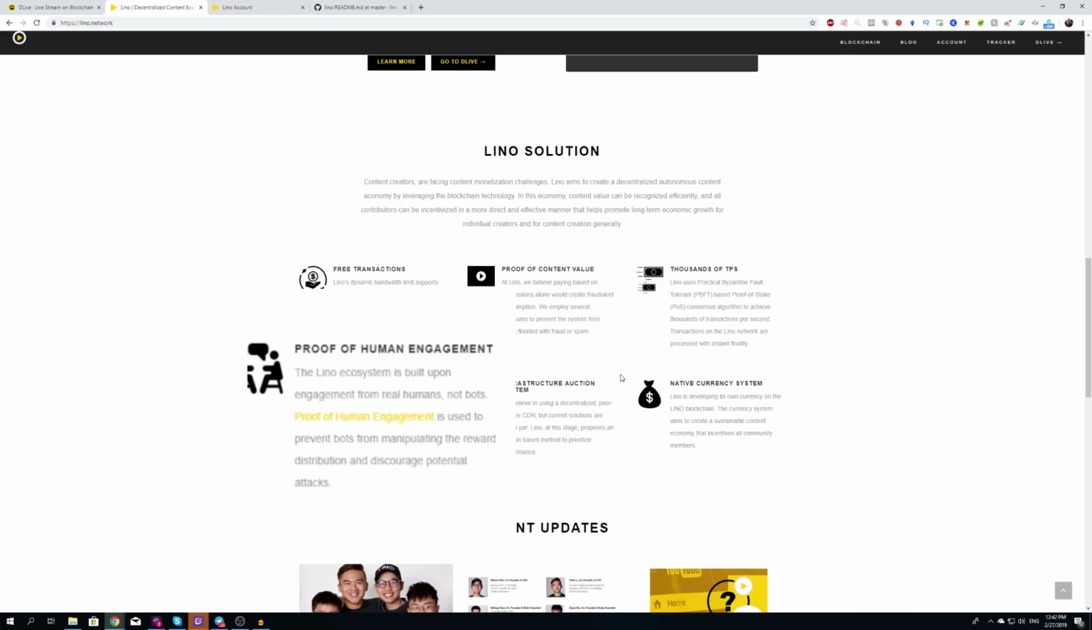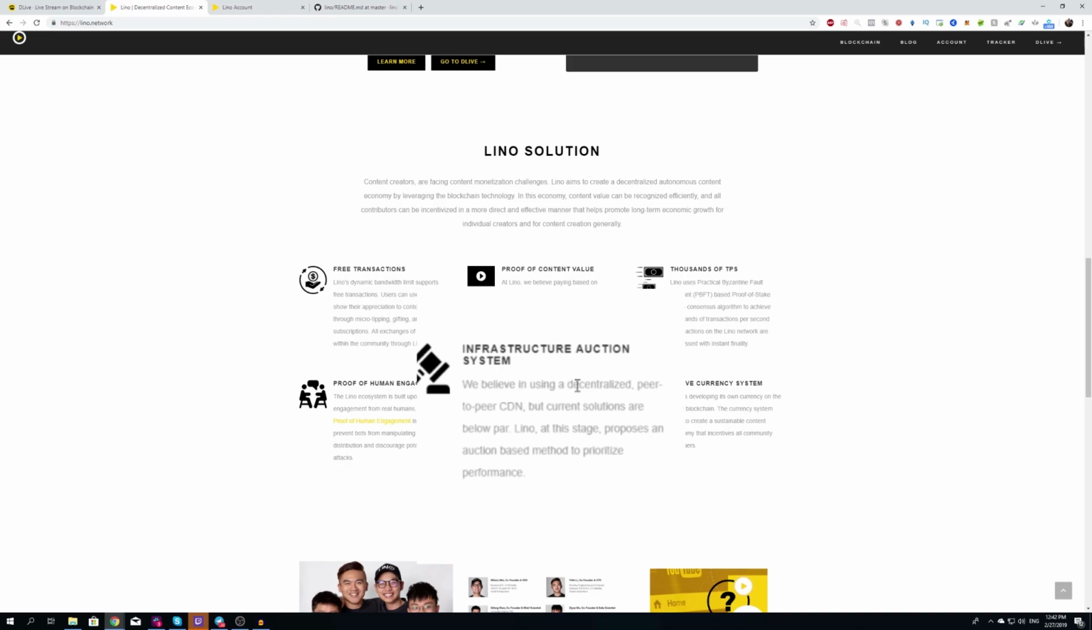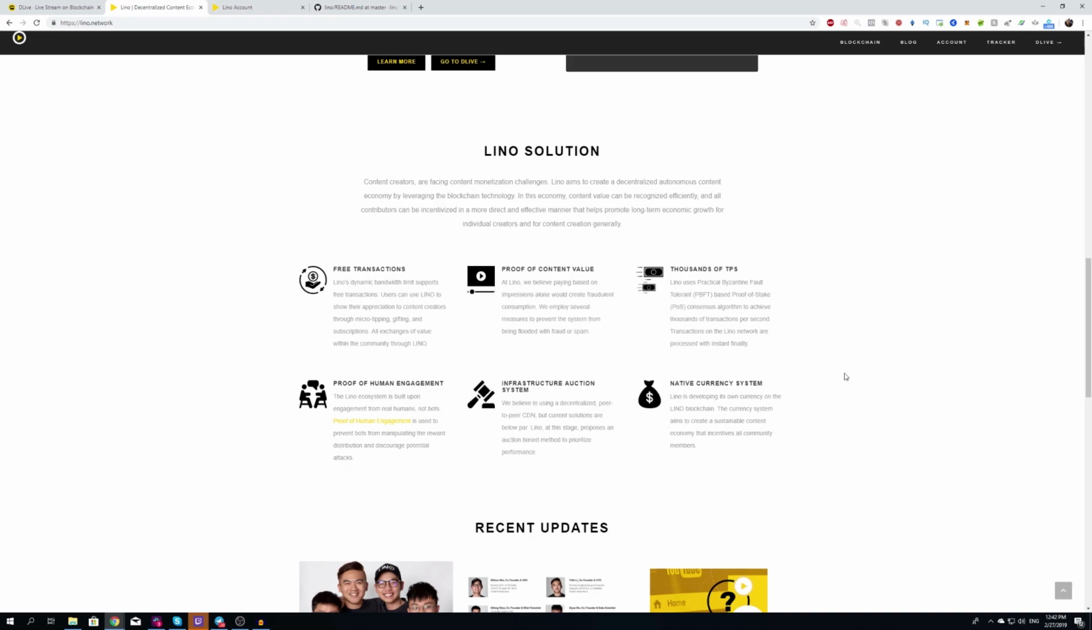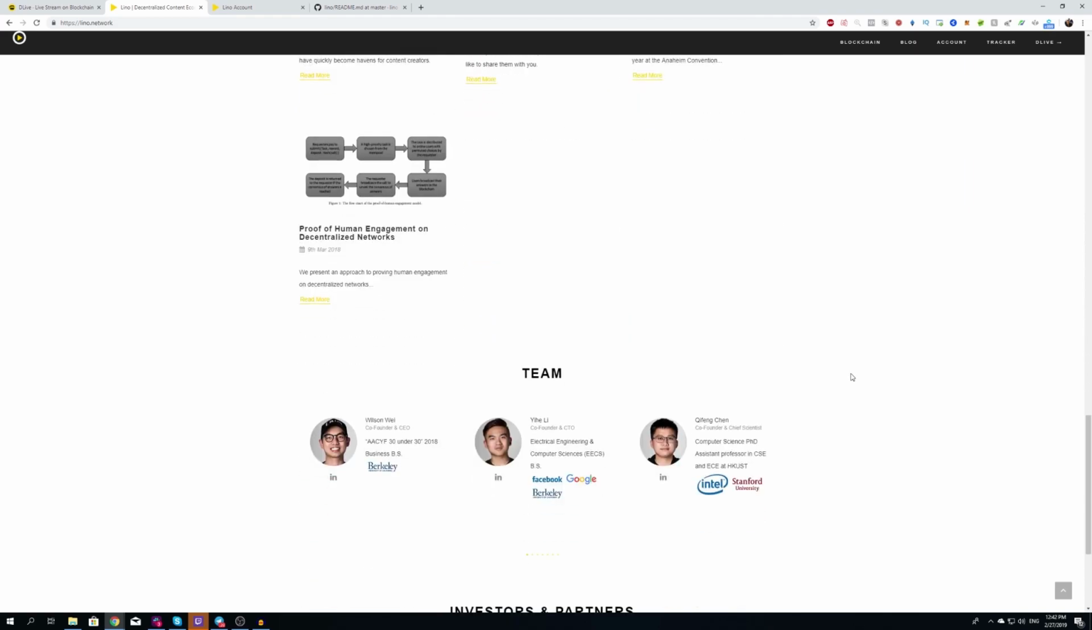Infrastructure auction system. I don't think DLive is currently using this, but it's also in the Lino blockchain. And of course, it's a native currency system, right? So if we scroll down here, we can see the team, right?